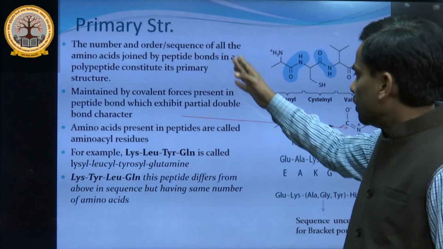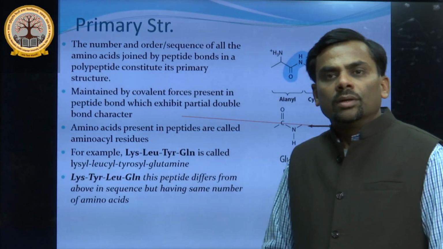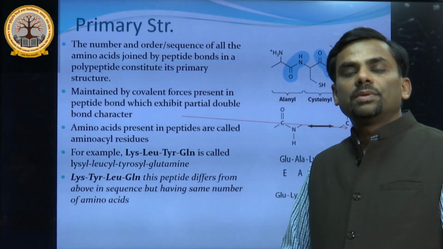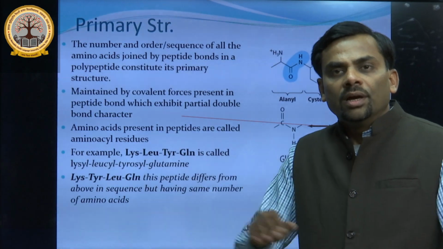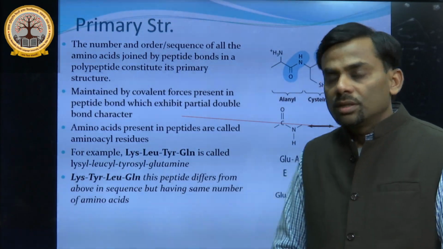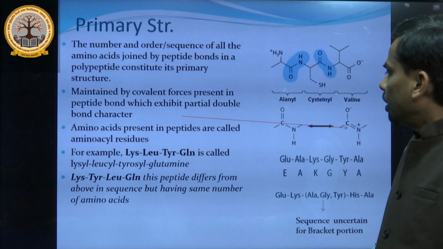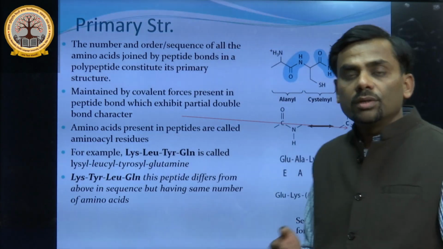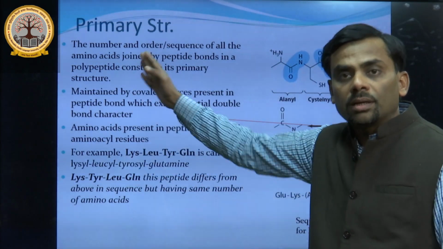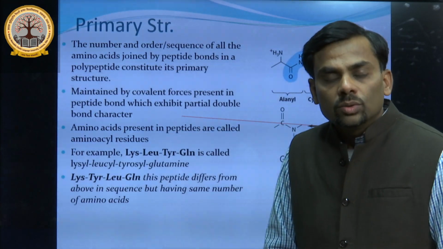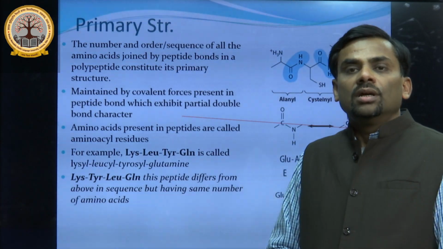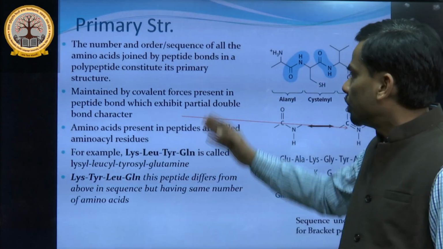So this is the whole primary structure. I have told you there is no extra bond besides the peptide bond, and amino acids are linearly joined in a straight chain. There is no folding. And what is this primary structure? How can you define it? It is the number and sequence of amino acids joined through peptide bonds in a linear fashion, in a linear manner.